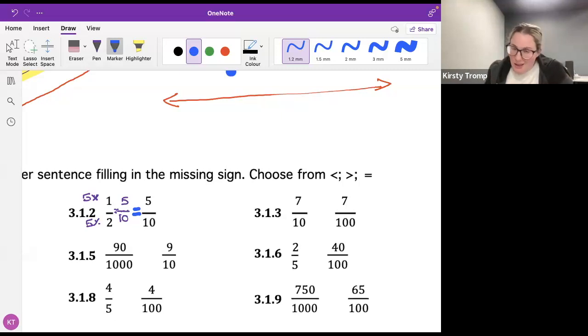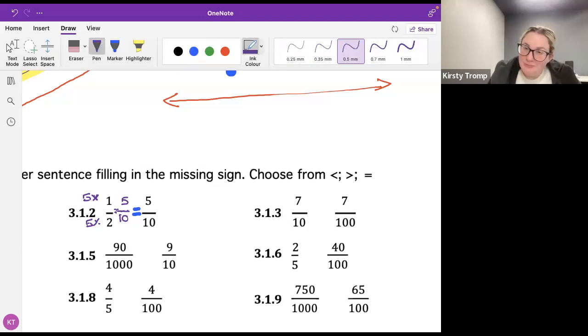All right, I am ready for hands. Yo, that hand was quick, Grace. Right, Grace. Hello, which one are you doing with me? Hello, ma'am. I would like to do 3.1.3. Wonderful, Grace. Let's go. How did you do it? Miss, I first wanted to see how to get the denominators to be the same. So I times the bottom by 10 and the top by 10. Well done, you're a rock star.